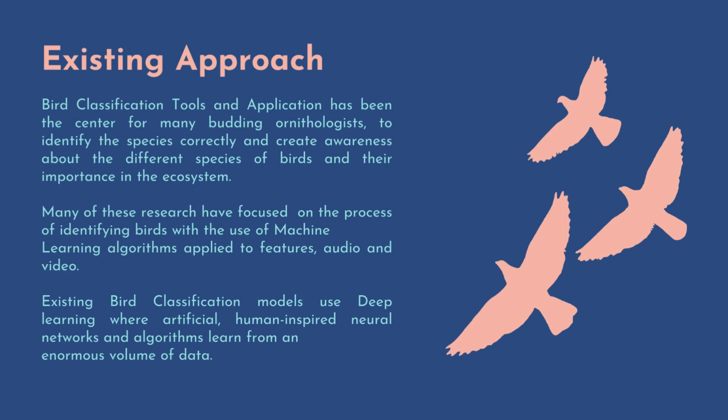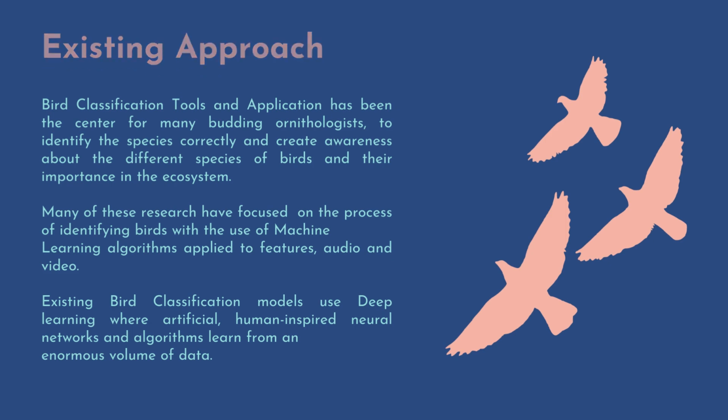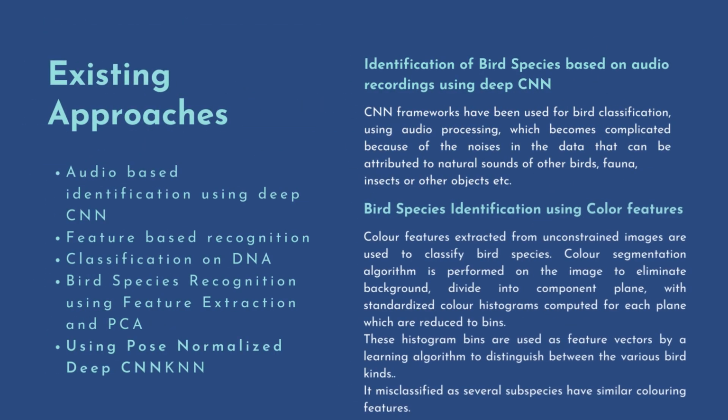The existing classification models use deep learning, where artificial, human-inspired neural networks and algorithms learn from an enormous volume of data. We'll discuss some of these approaches in short, starting with identification based on audio data using a CNN framework, which classified birds based on their audio call.